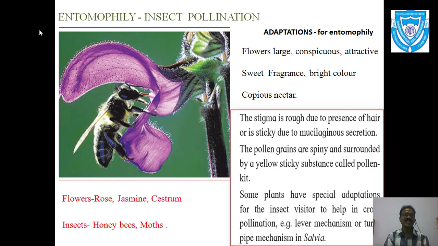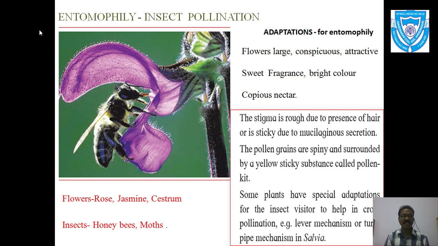So this is called the lever mechanism, because this part acts as a lever, that means not our body organ liver, but a part which is concerned with the physics subject.